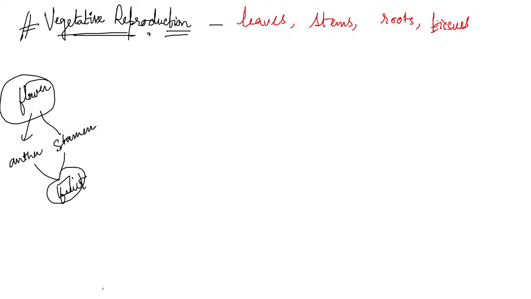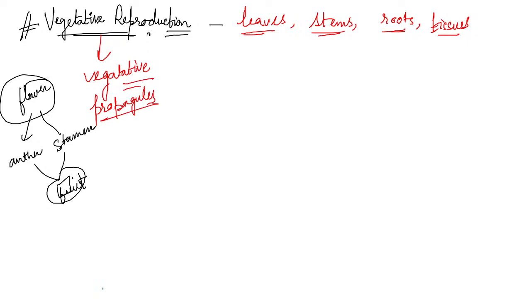Vegetative reproduction is also a form of asexual reproduction. Here we find vegetative propagules: the part of the leaf from which new leaves arise, the part of the stem from which a new stem arises, the part of the root from which a new root arises, the part of the tissue. These are collectively known as vegetative propagules.